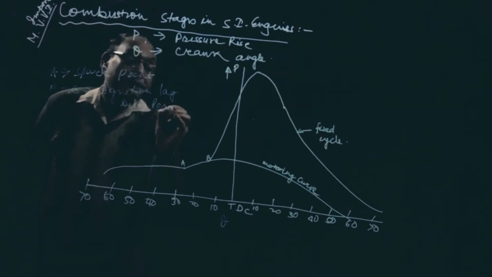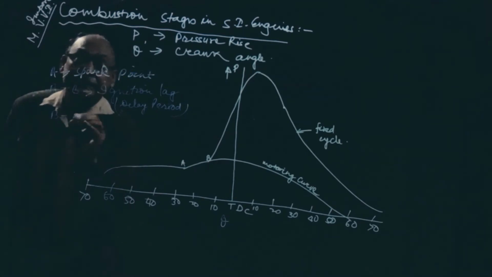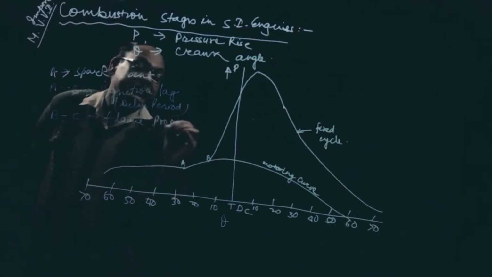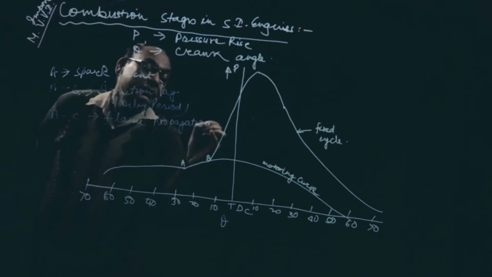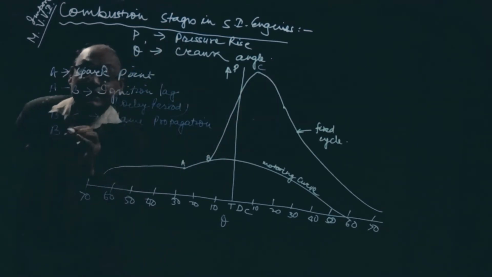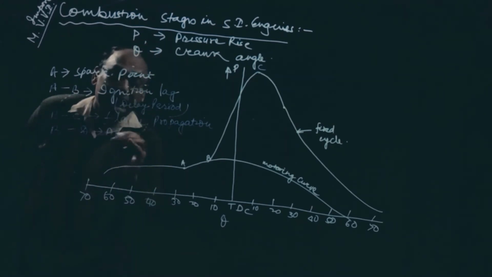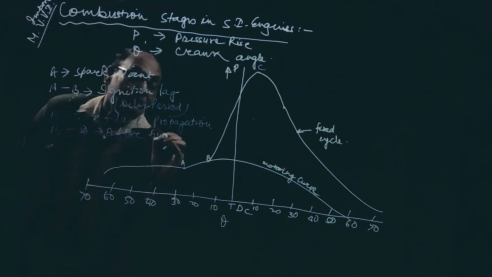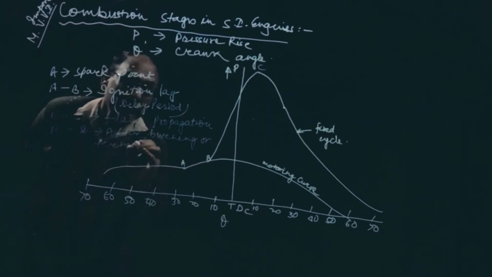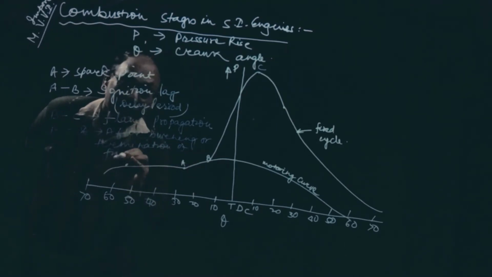Let me write the steps first this way. B to C is flame propagation, and C to D is after burning or termination of fuel ignition.